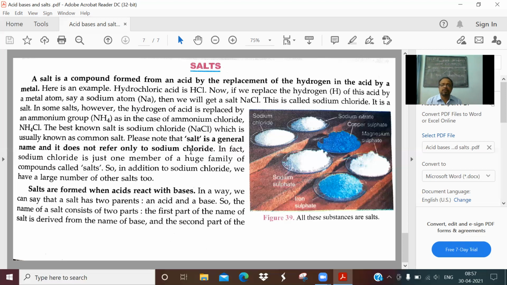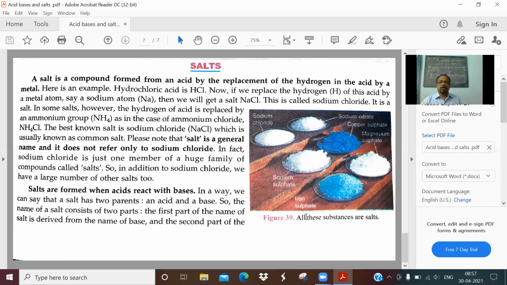During this interaction, the property of the base is destroyed by the property of the acid, and the new substance formed is neither acidic nor basic. It is a neutral substance, that is a salt. It doesn't have any action on indicators because it possesses neither acidic nor basic characteristics.